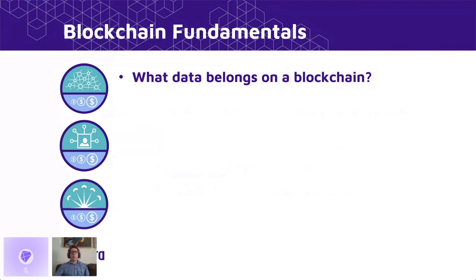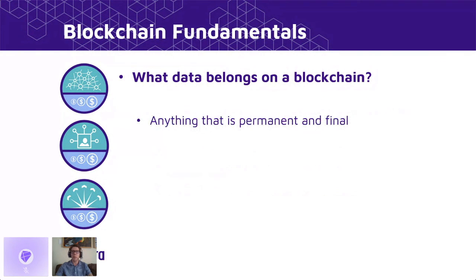Okay, so these are some problems with finance and larger systems that we want blockchains to solve, and we hope to do that. But the question is, what kind of data should we be putting on a blockchain? Because not everything is perfect for a blockchain. In general, we want to put anything that is permanent and that is not going to be changed.